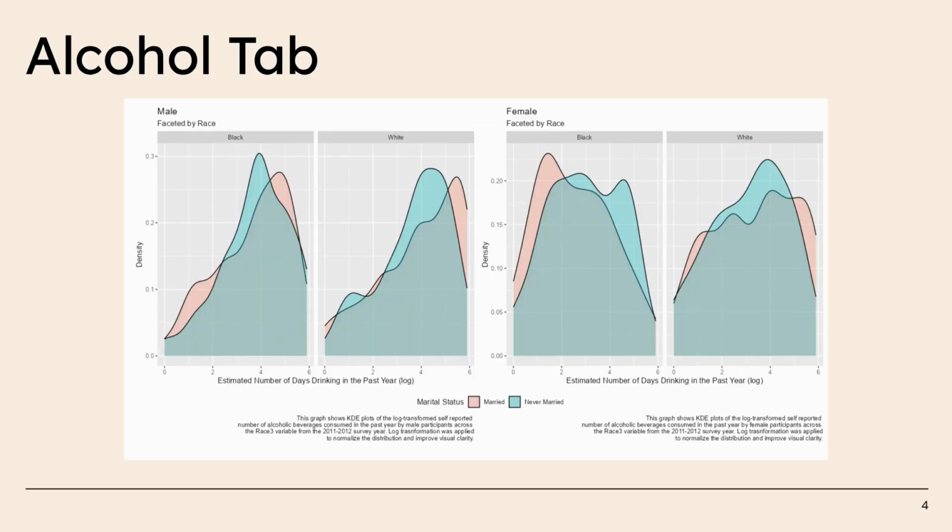This is an example of setting up the graphs to compare never married and married white and black participants. As you can see, the male groups have similar distributions for both races and marriage statuses, while the female black group is more bimodal compared to the white female group.